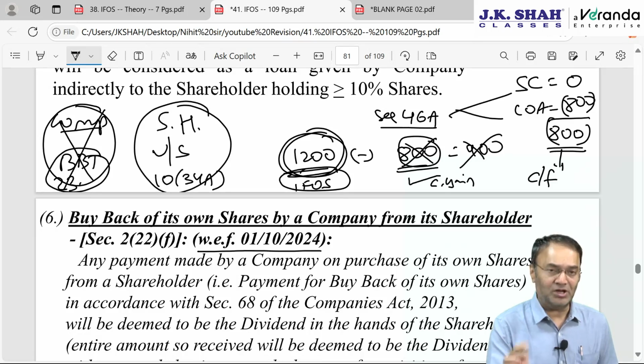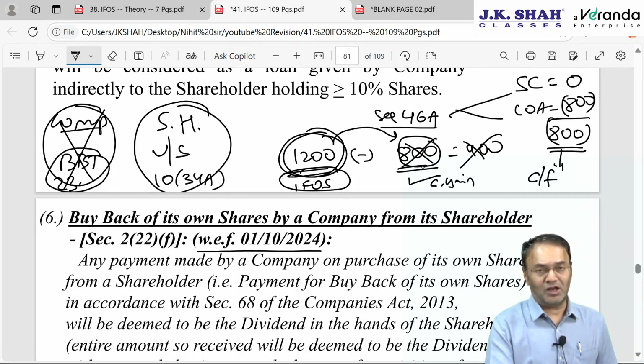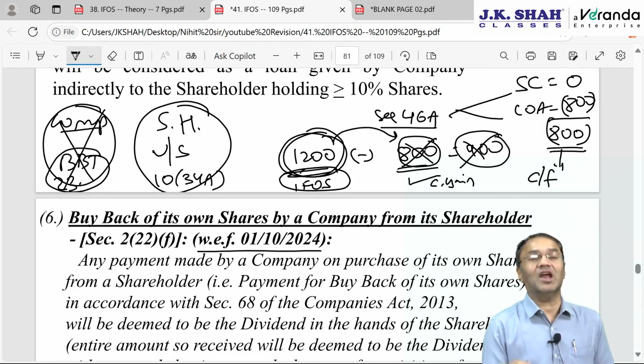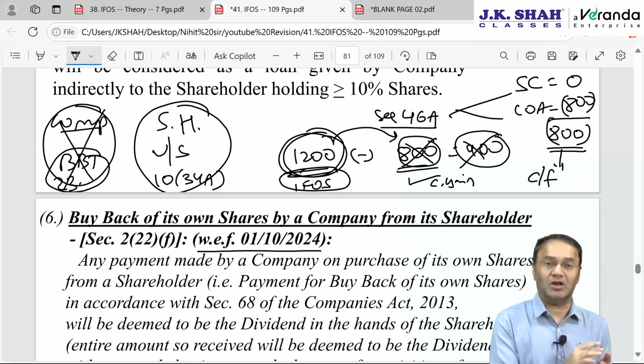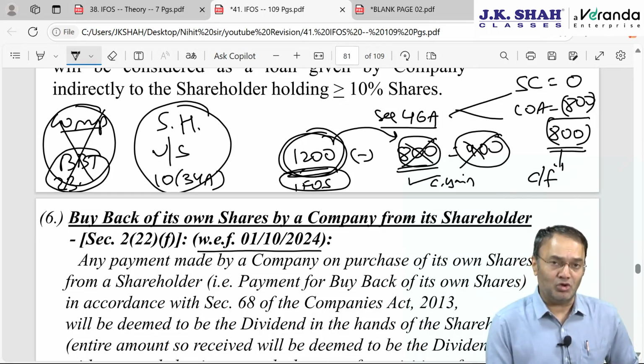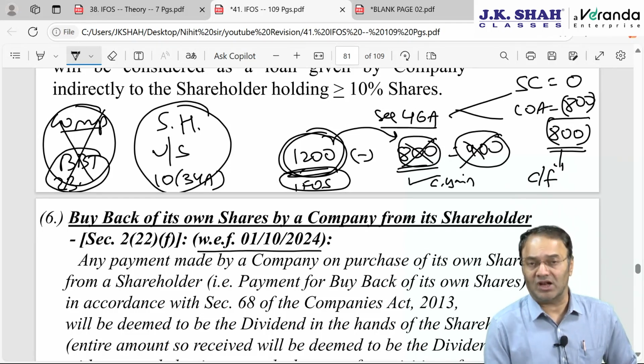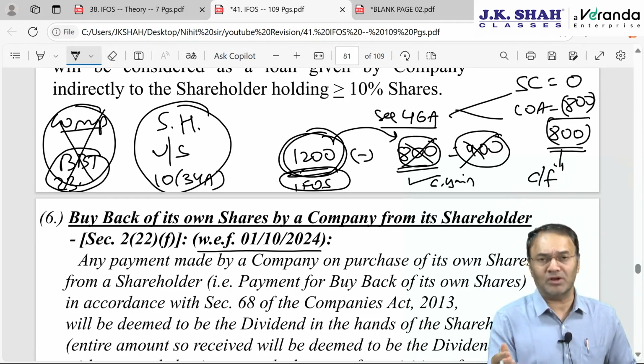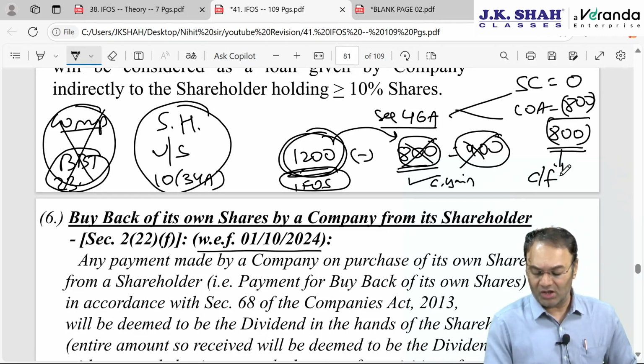Had this 1200 been taxed under capital gain, then from that 1200 we could have claimed a deduction of 800. Only 400 would have been taxed, and that too at some nominal rate, 10%, 12.5%, 15%, etc. But here, as deemed dividend under 2(22)(f), it will be taxed under IFOS, that too at slab rate, or whatever is the normal rate applicable to the shareholder.